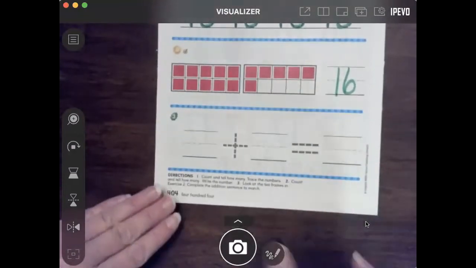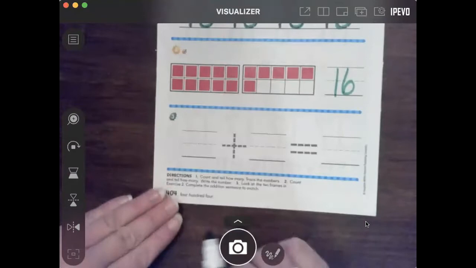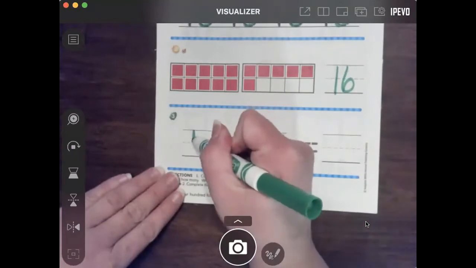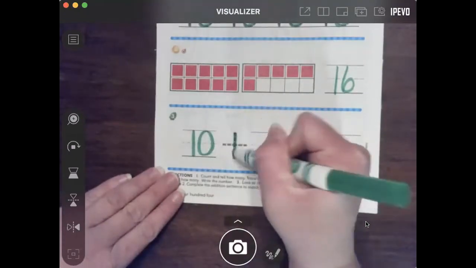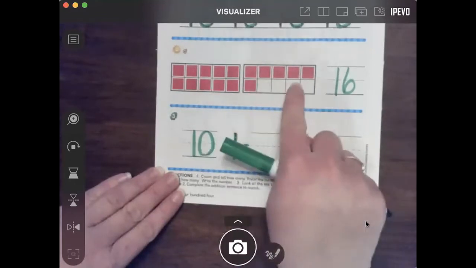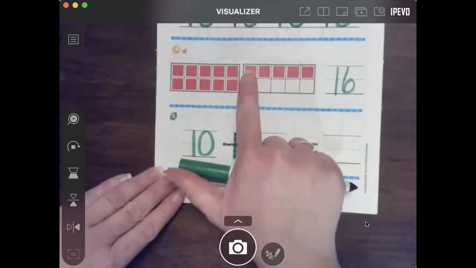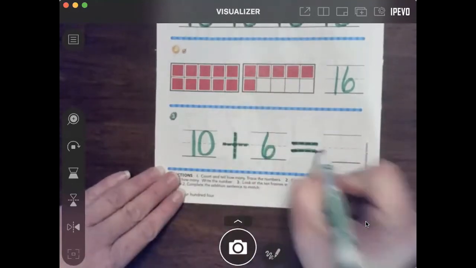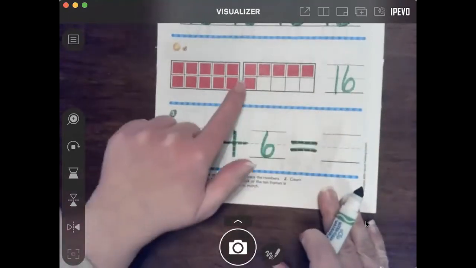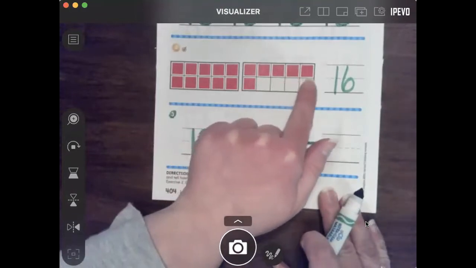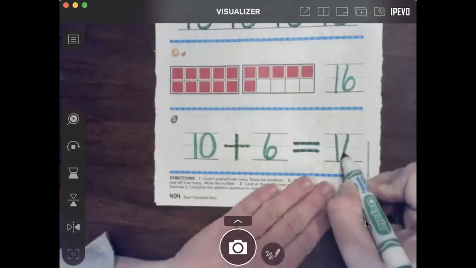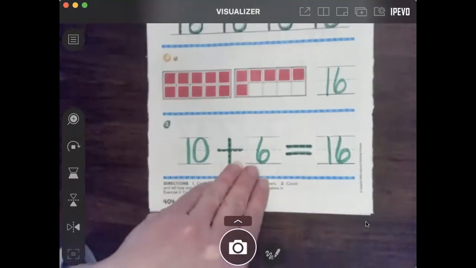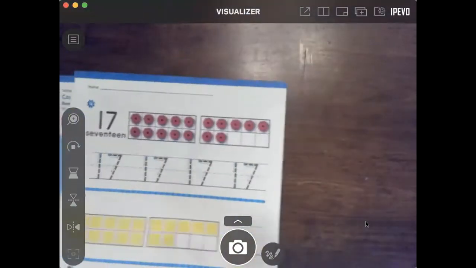Okay, and now we're going to make an addition problem out of these two tens frames. So how many are in this tens frame? Well, it's a full tens frame, so it's 10 plus, and we have to count how many blocks are in this tens frame. So we have 1, 2, 3, 4, 5, 6. And then how many do we have in total? Well, we just did it, but let's count again. We have 10, 11, 12, 13, 14, 15, 16. So we have 16 total. All right, so let's look at the next page.